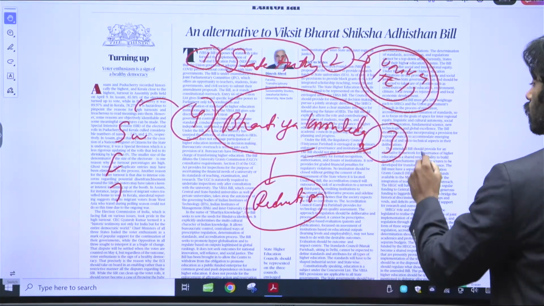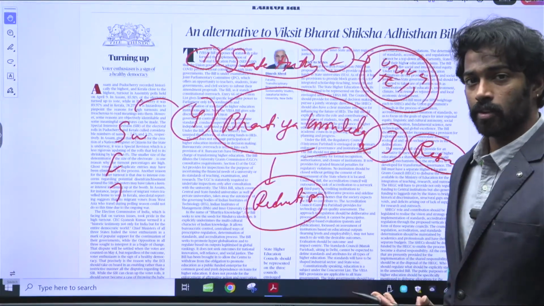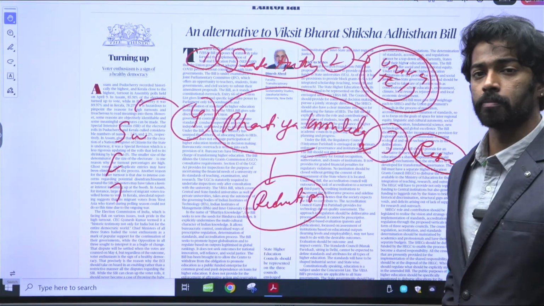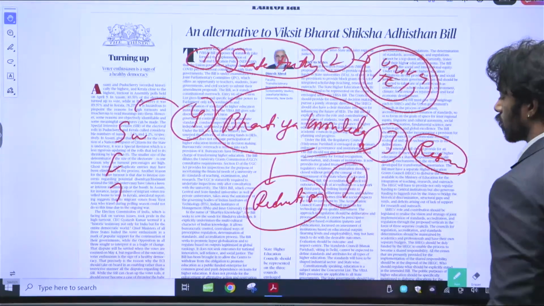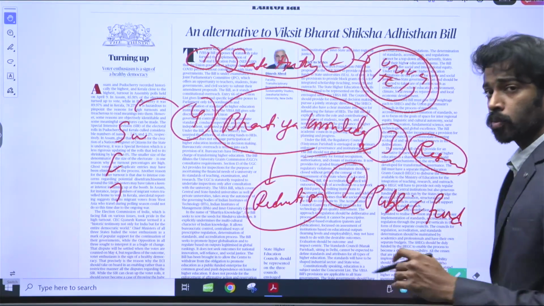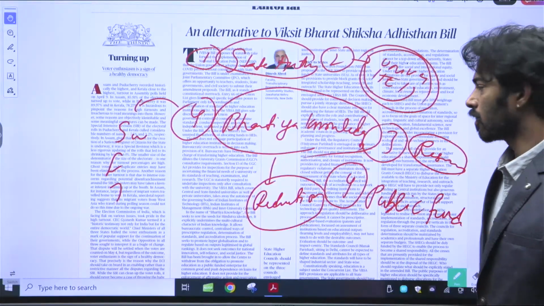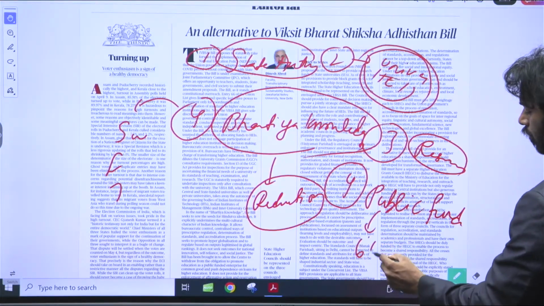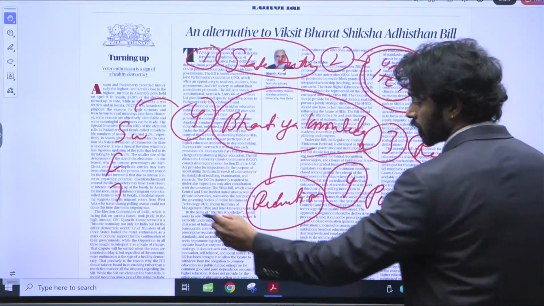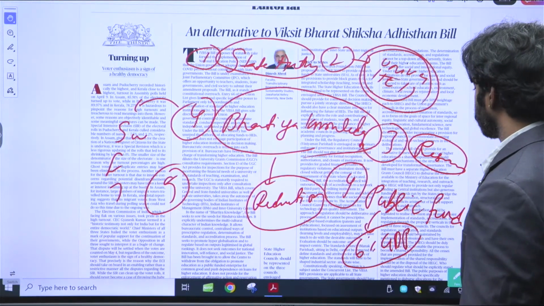Third, bringing out a framework for reservation. Whenever you bring out a framework of reservation, it becomes clear. Whenever it becomes clear, what will happen? It will be defined and there won't be any problem, right? Fourth aspect is bring in clauses for public funding. Whenever you bring clauses for public funding, the issue is solved. There's nothing much to think, thereby reaching the 6% GDP that was targeted under National Education Policy 2020, right? And the fifth aspect that is required is what do you call?